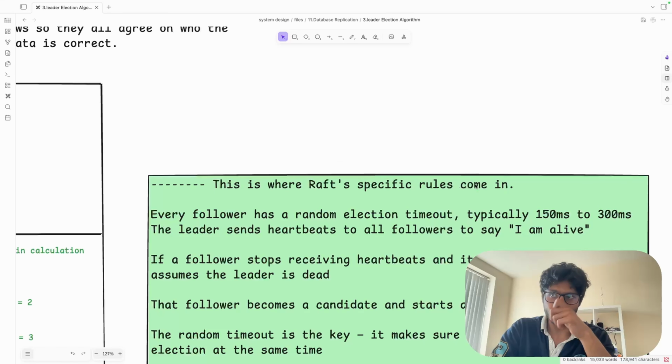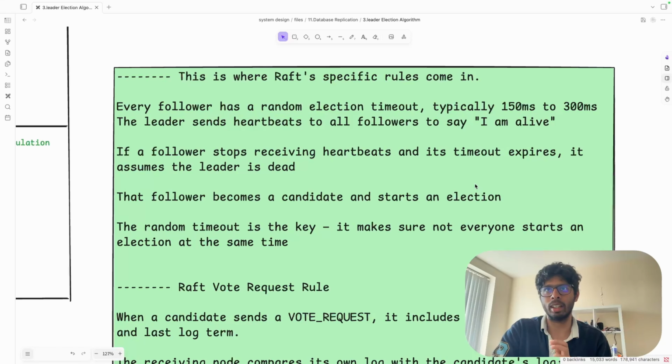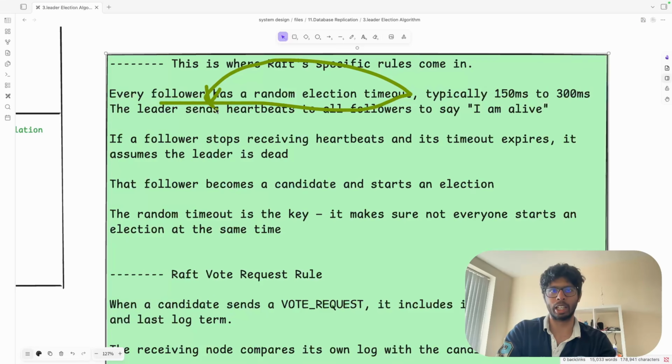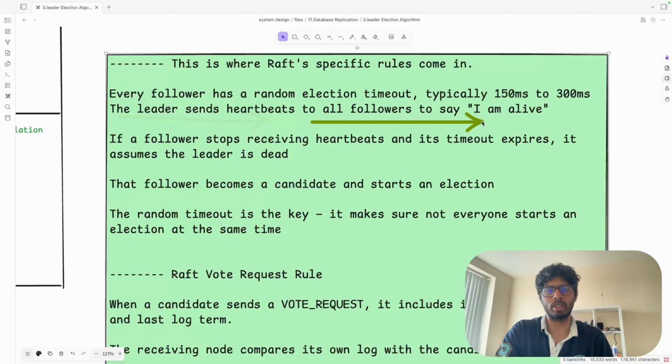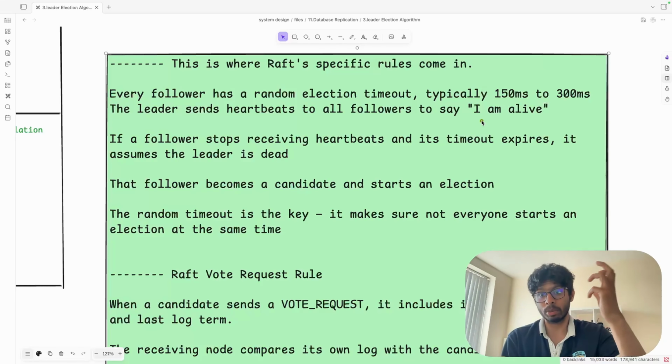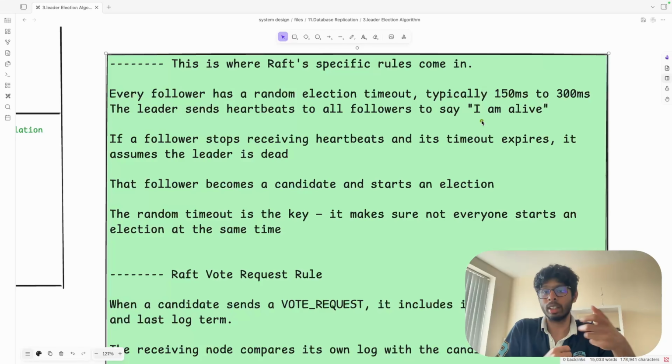There are some specific rules I mentioned here. Every follower has a random election timeout, which we already discussed. Typically it is 150 milliseconds to 300 milliseconds. The leader sends a heartbeat to all the followers to say that I'm alive. If they don't get this heartbeat, or this poll notification from the master, then you can say the master is not alive right now, and we can start the election.